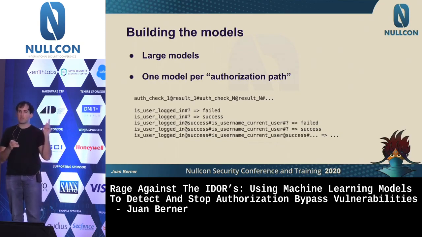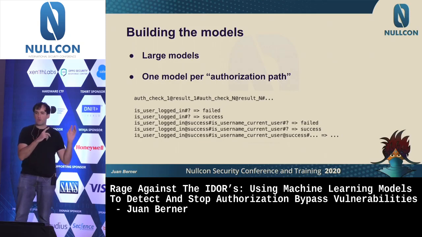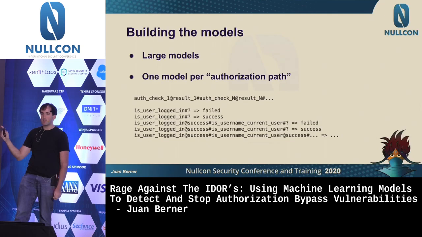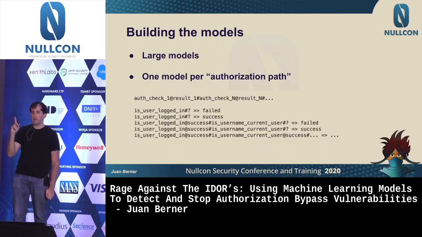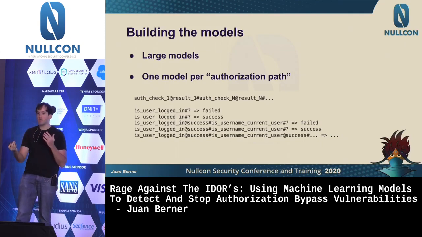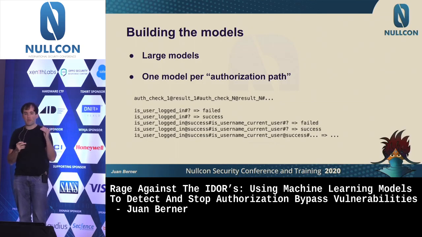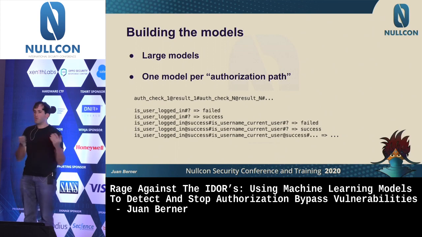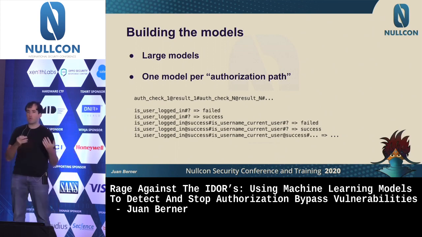And this helps on the second condition I showed, the skip check. Because if we go back to the example of the image path, you would expect that if you are going to access a CGI resource, and there was a skip on the authorization check, so it was not done at all, you would see for this particular path, which might have been, let's say, is user existing, not checking anything else from authorization, fail, you might say, oh, we're actually executing a CGI. So that would be an anomaly that your model can learn.